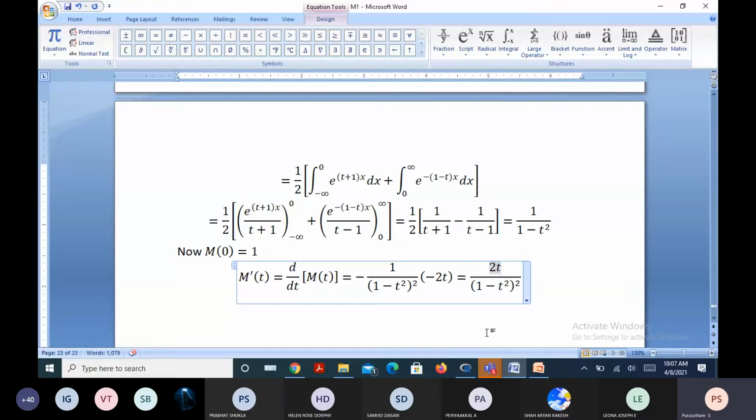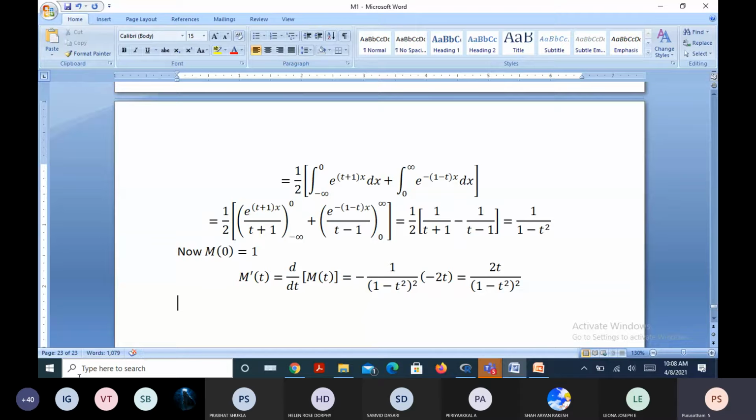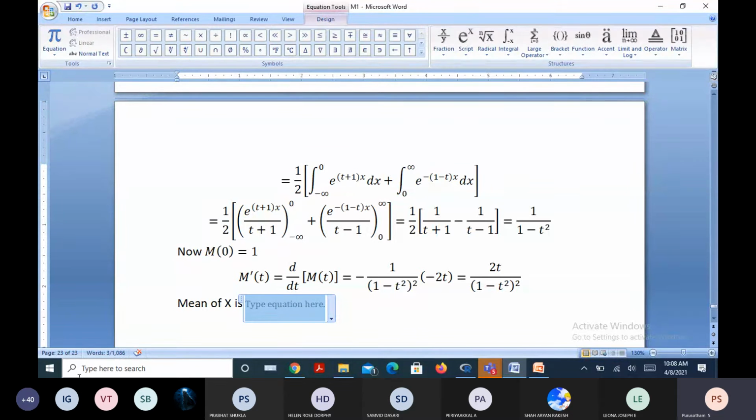Then what is M dash at 0? It is 0. The mean of the random variable capital X, normally denoted with mu, is equal to the expectation of capital X, which is equal to M dash 0.